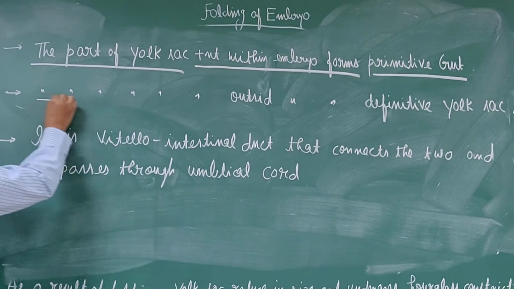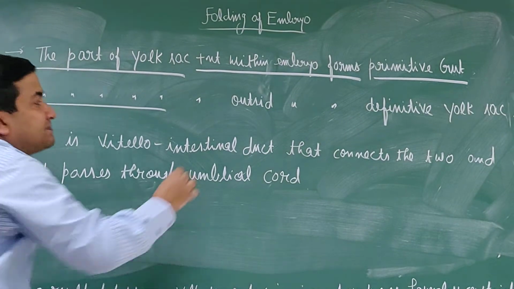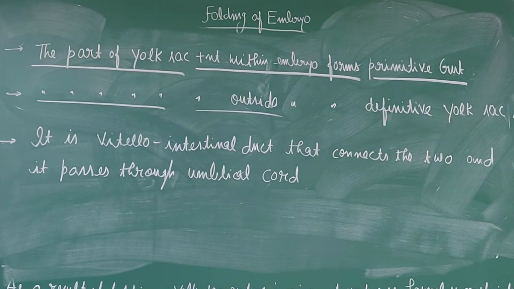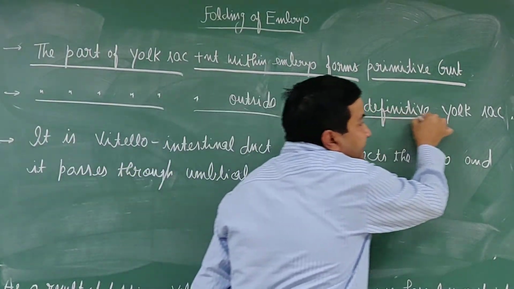And the part of the yolk sac that is present outside the embryonic fold or embryo becomes the definitive yolk sac.